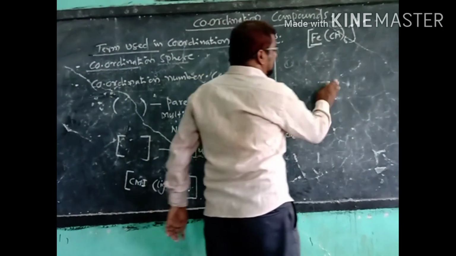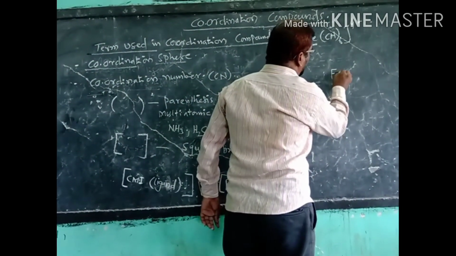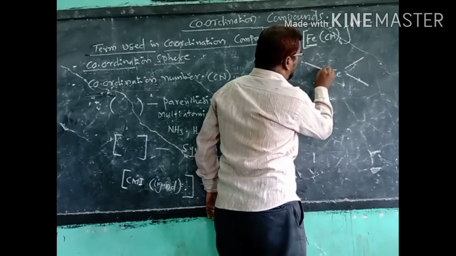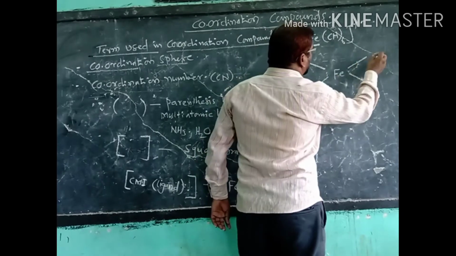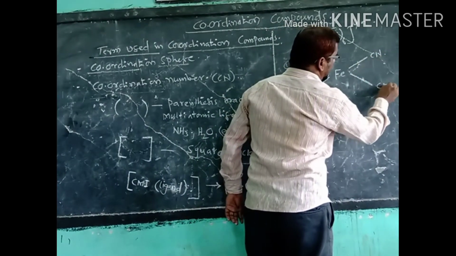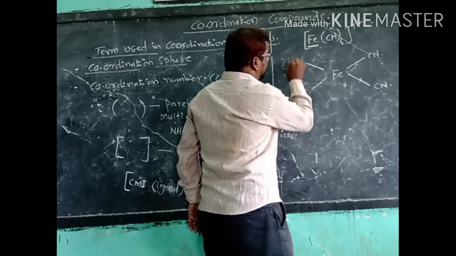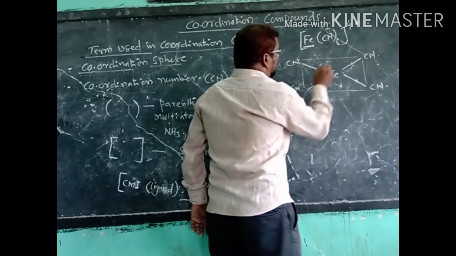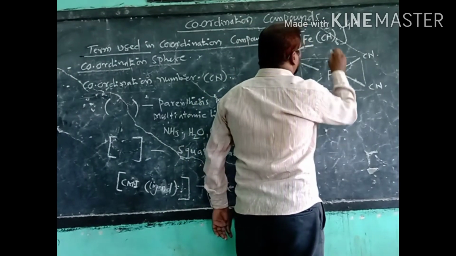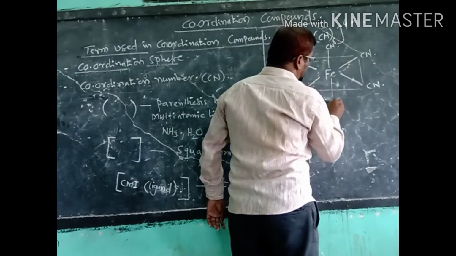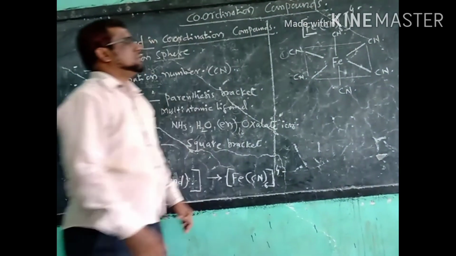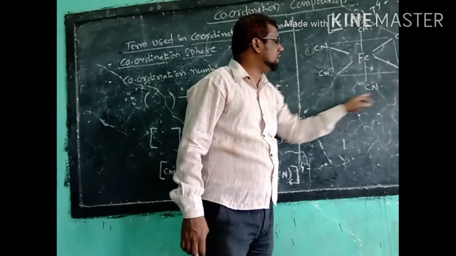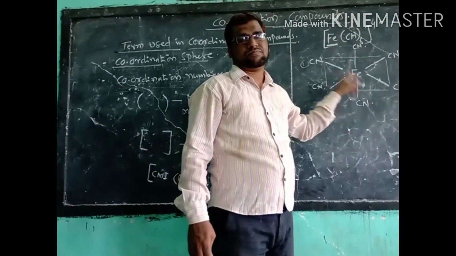We can write the structure like this: one Fe, then the first cyanide, second, third, fourth, and the remaining are perpendicular to the plane. All the 6 ligands are surrounding the central metal ion.